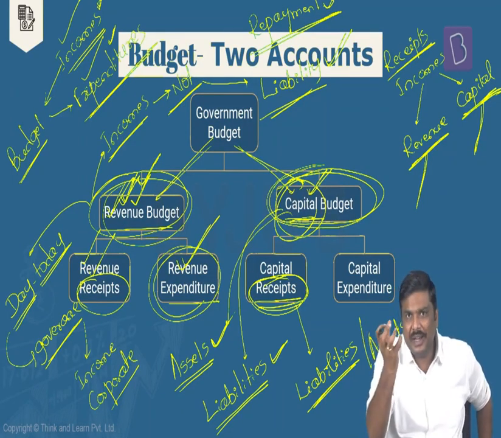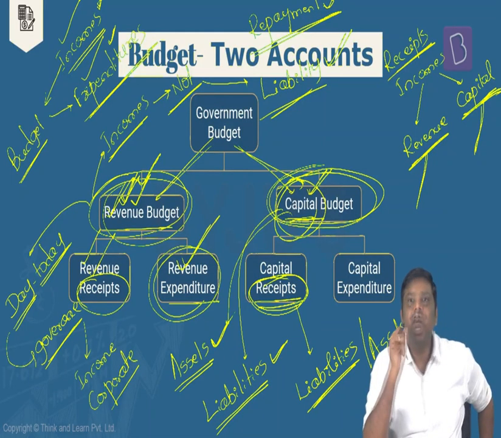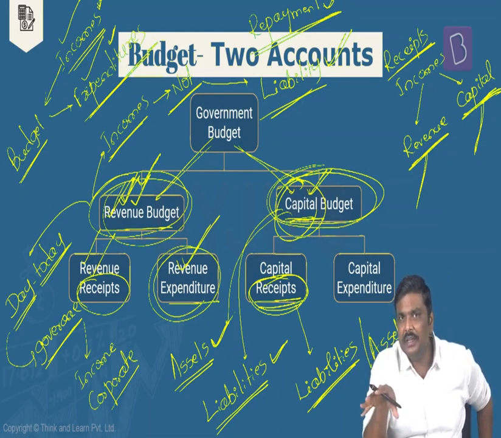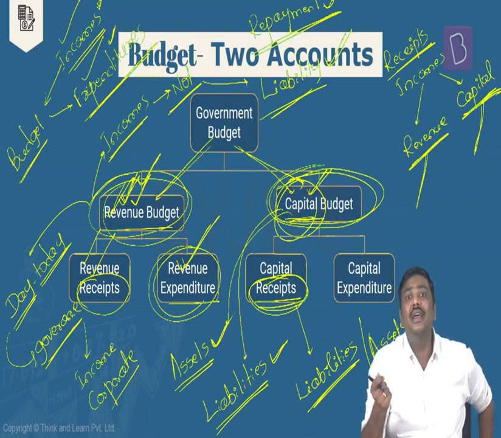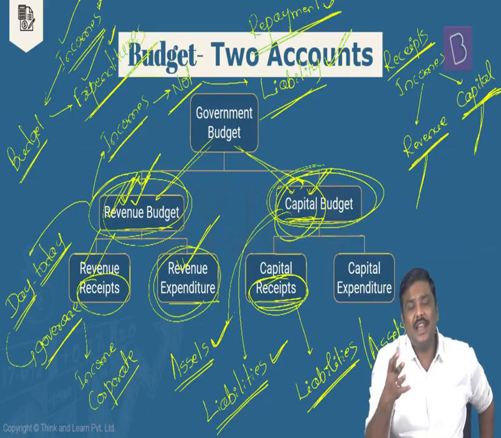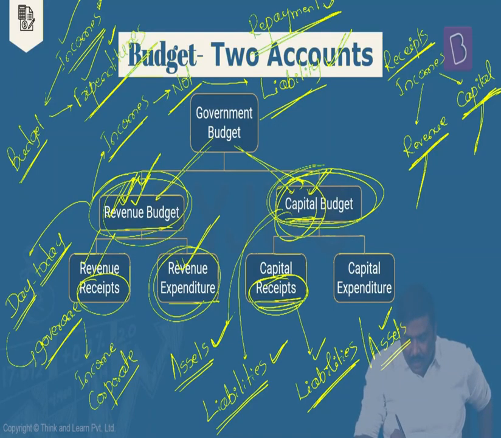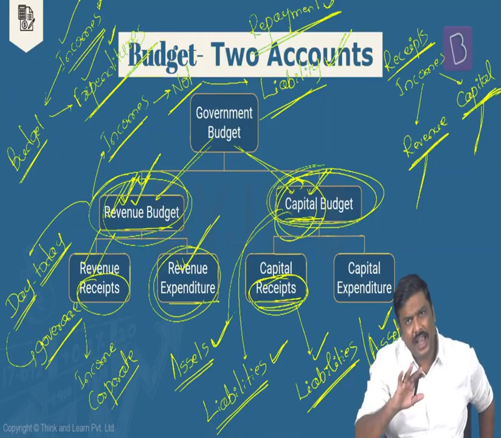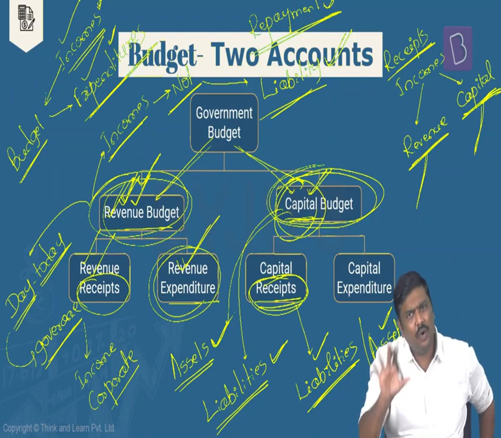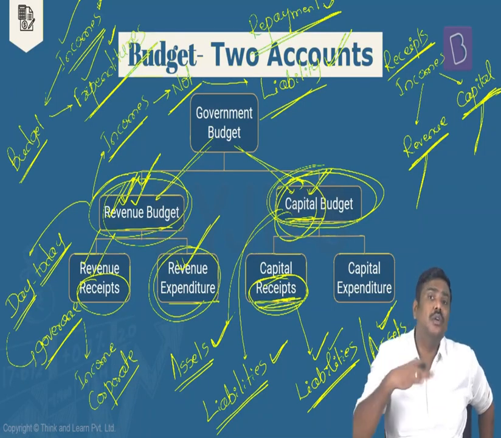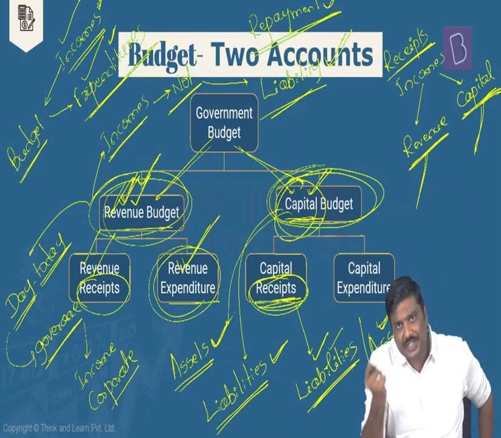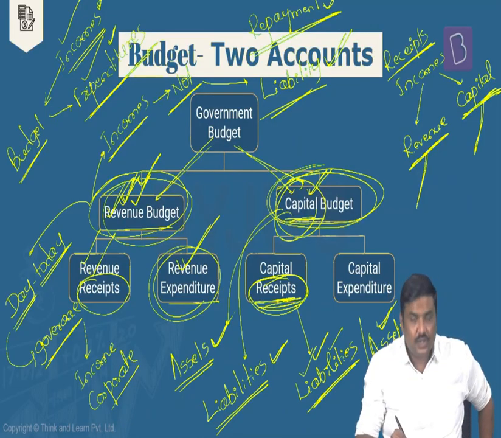Yes. Whenever the government owns a particular company, a public sector enterprise, the government will sell this particular company in the market. So it will reduce the assets owned by the government. But on the other hand, the government will be collecting money. So these are associated with assets or with liabilities. Both on the capital side are associated with assets and liabilities. For example, in the context of capital receipts, the government will borrow from the market. The government will issue G-securities and borrow from the market. So these are associated with liabilities.